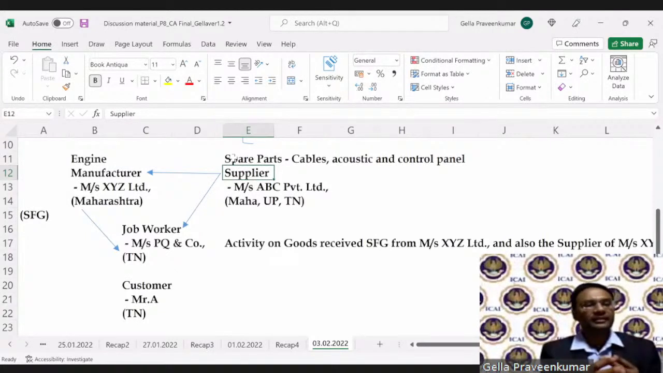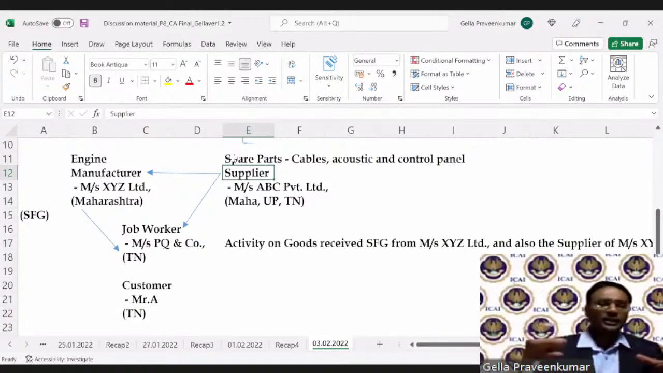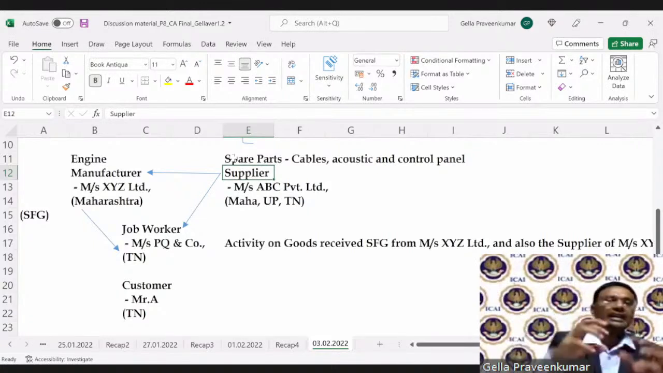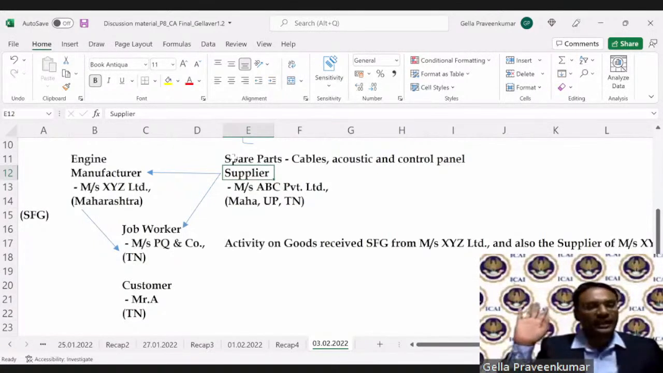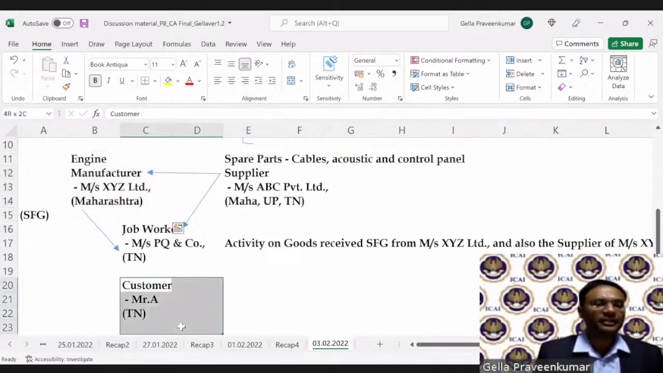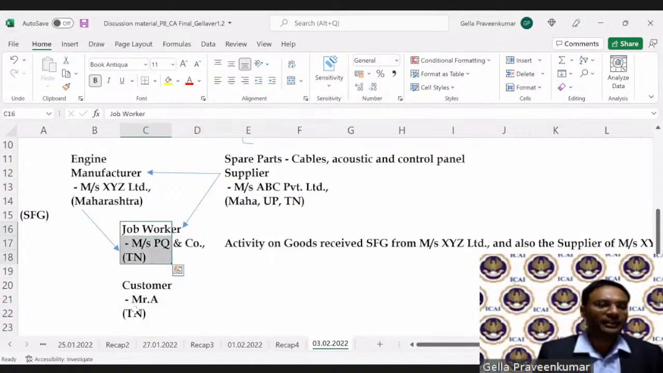What will the job worker do? He will take the engine. He will do all the connecting of the bytes to the engine. He will do the assembly of the control panel. On top of all that, he puts the acoustic and does the test run. Once the test run is okay, the manufacturer gets an order from a customer. So based on the customer's order, delivery happens directly from here to here.